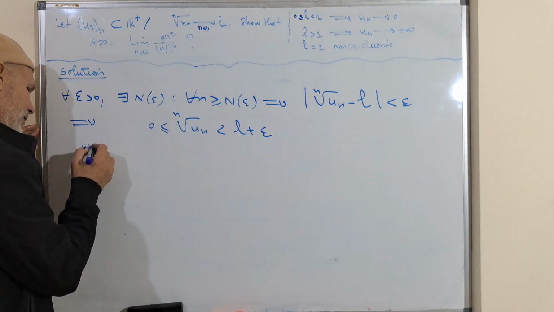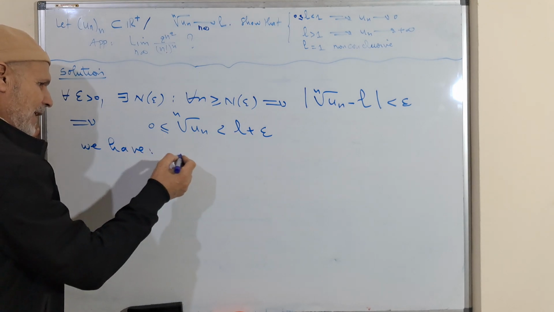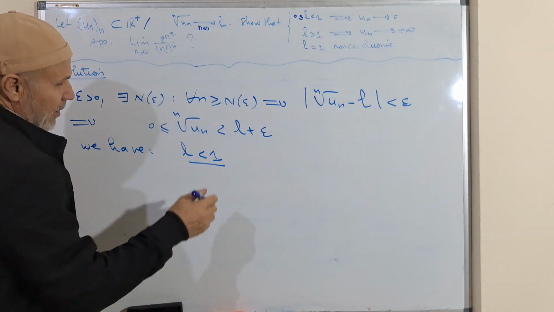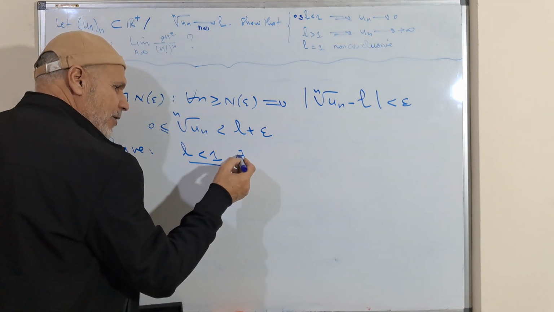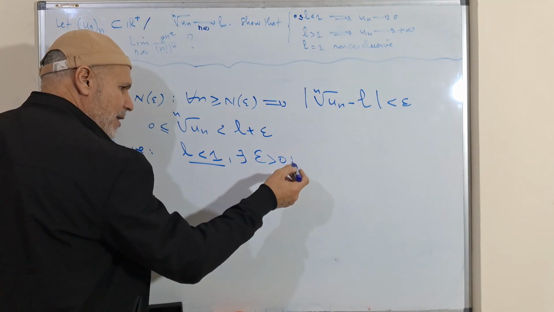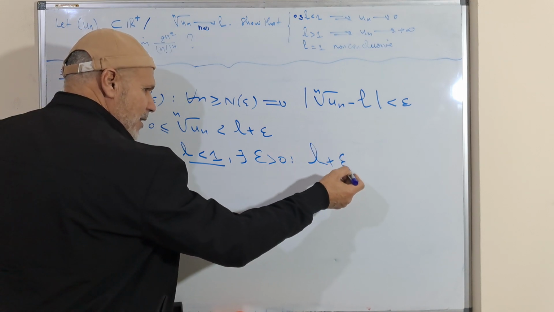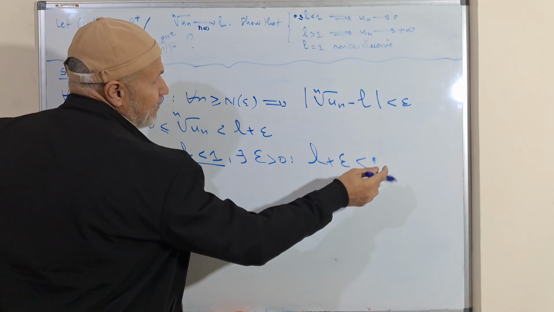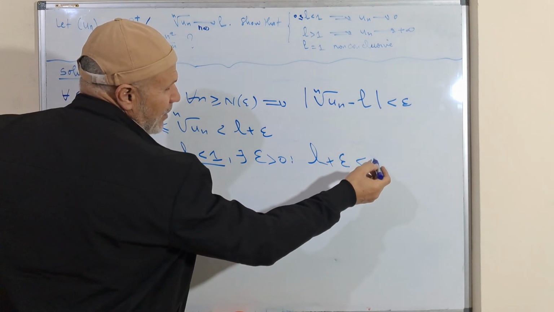We have L less than 1, the first case. So we can find epsilon greater than 0 such that L plus epsilon is still less than 1.